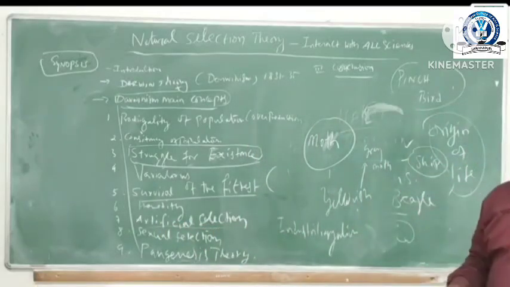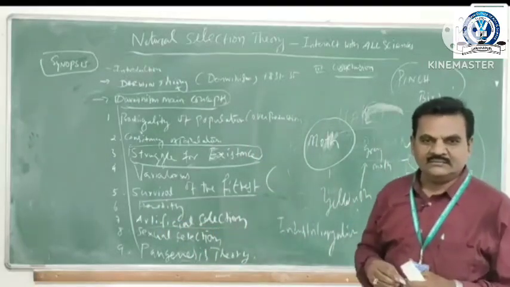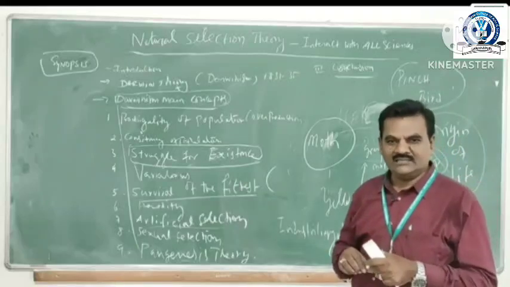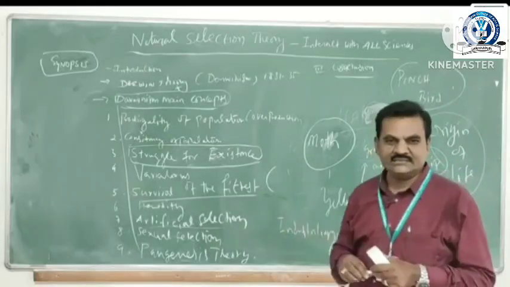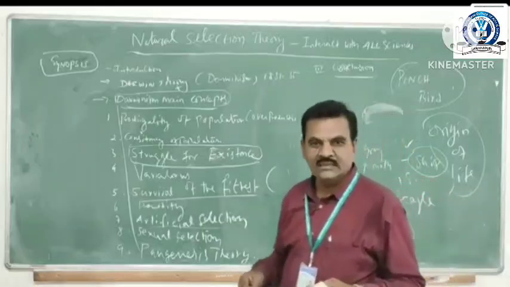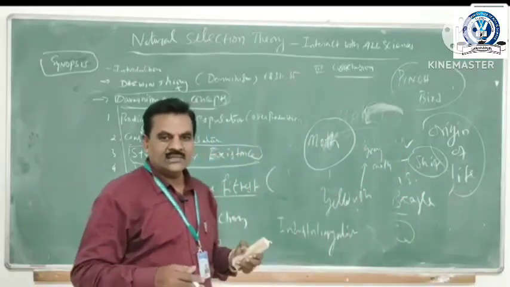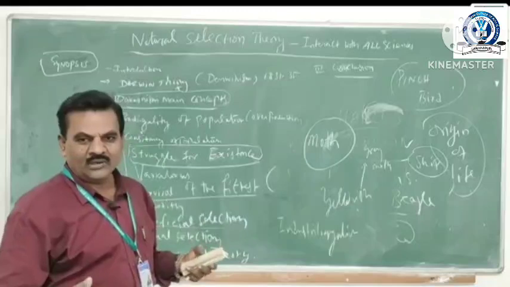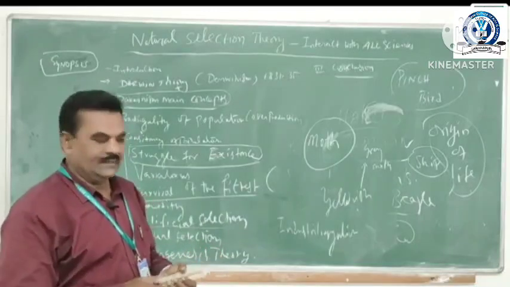Nowadays, animal husbandry and animal science use artificial selection, producing new varieties of animals which give more milk and meat.